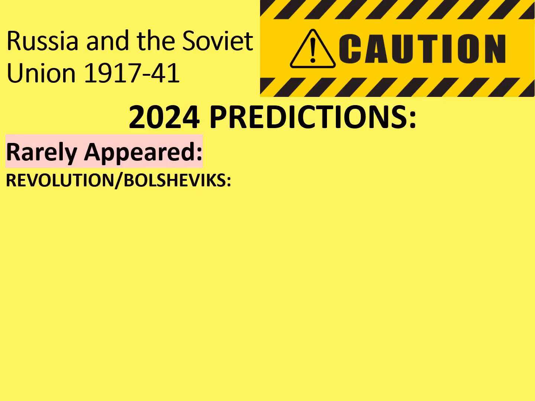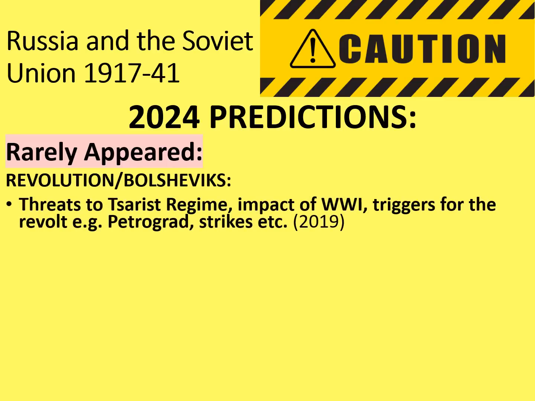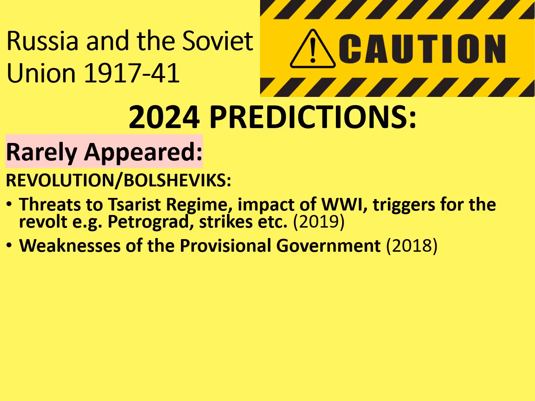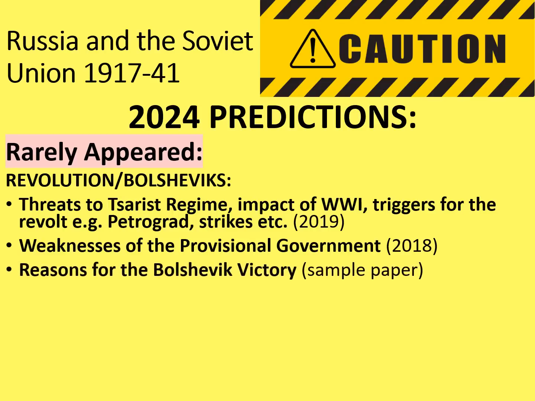For the Revolution and Bolshevik section, there seems to be a big gap right at the start. Threats to the Tsarist regime, the impact of World War I, triggers for the revolt, for example Petrograd, strikes, etc. They haven't appeared since 2019. Is it their time to appear again? Also, the weaknesses of the provisional government hasn't appeared for an awfully long time, although it did appear in the first set of public exams in 2018.